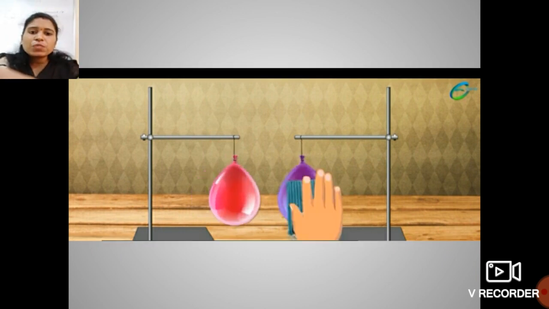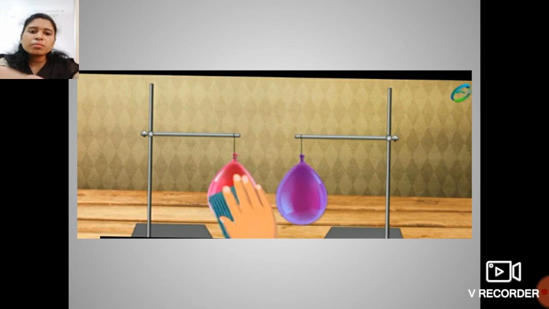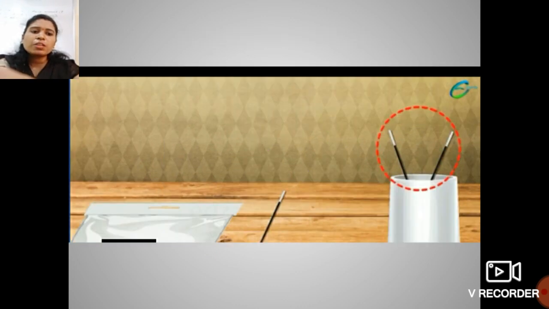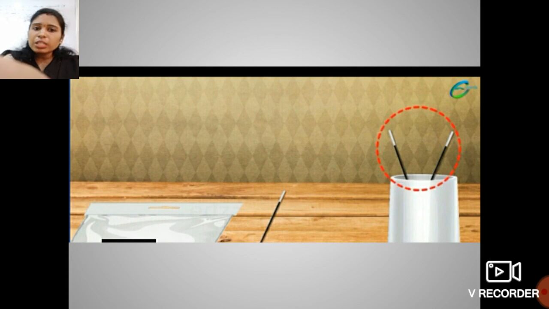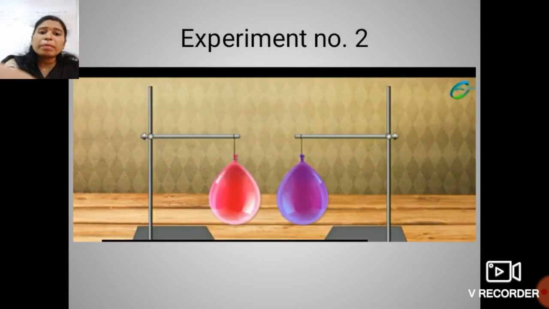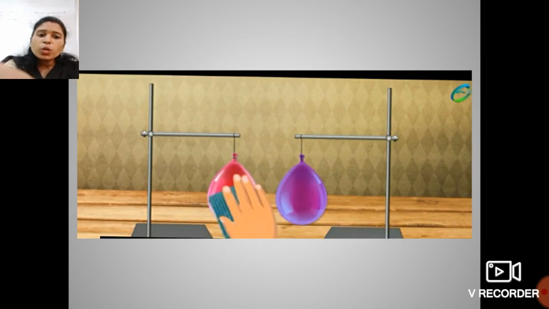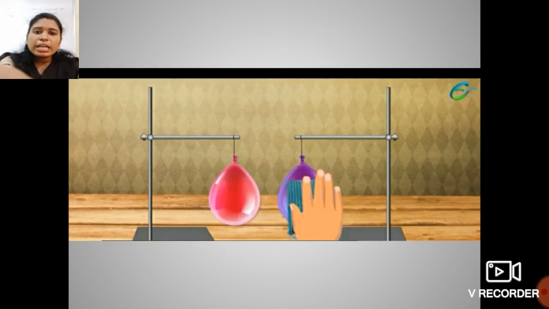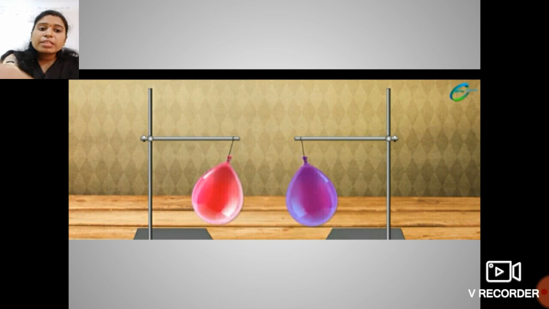In the first case of the refills, there also we see that the two charged refills repel each other, just like this experiment. In this experiment too, these two balloons, charged with the same cloth, repel each other.